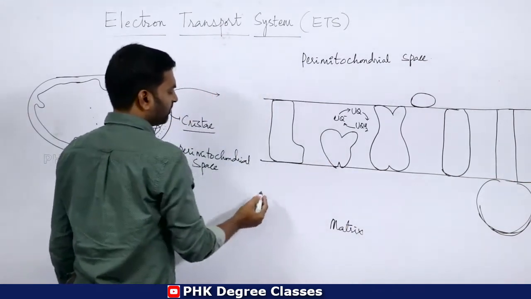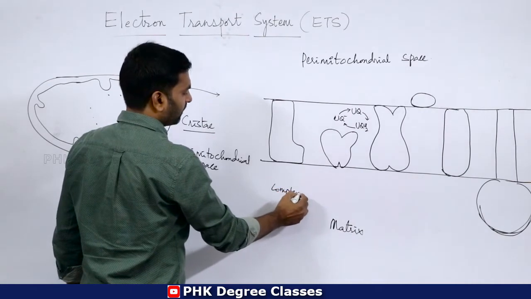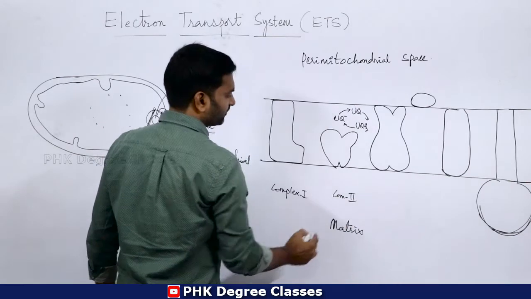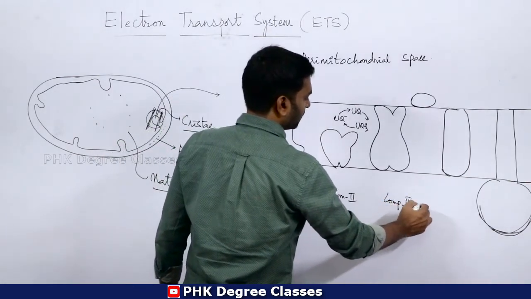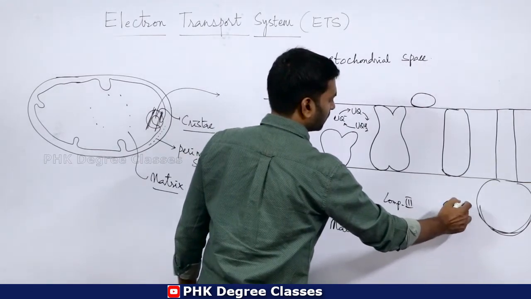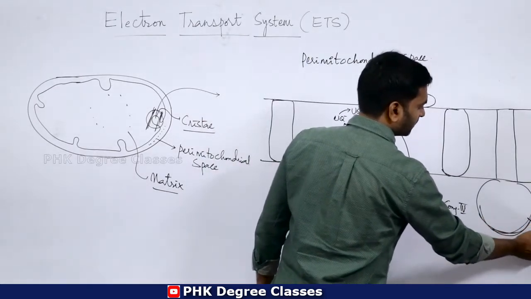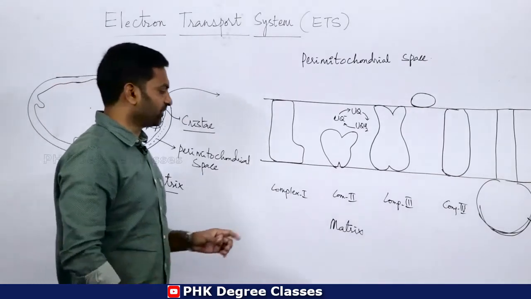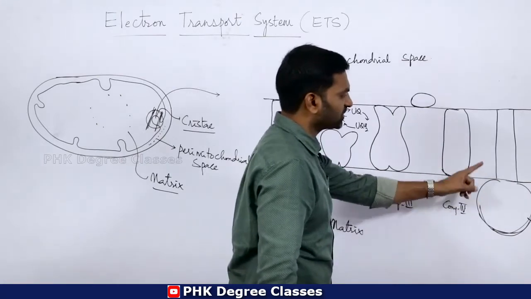Okay, this is complex 1. This is complex 2. This is complex 3. This is complex 4. This is complex 5. Okay, so 5 complexes are involved in this mechanism: complex 1, complex 2, complex 3, complex 4 and complex 5.